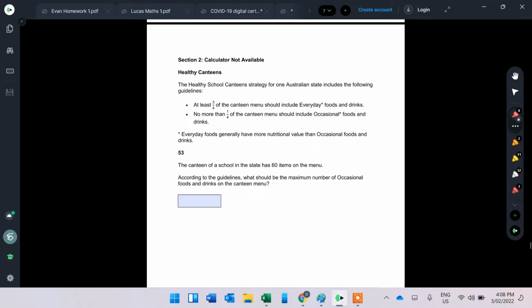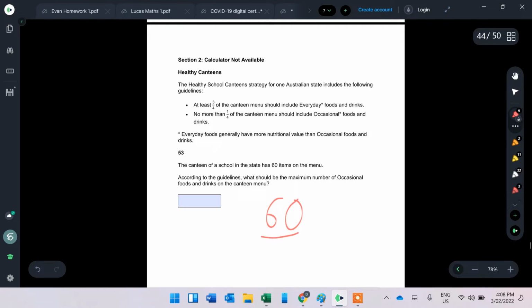So a quarter means you've got to divide by 4. So 60 divided by 4. I know that that's 15. You could use short division for that one. So 60: 4 into 6 is 1, 2 remainder, 4 into 20 is 5. So it can't be any more than 15.